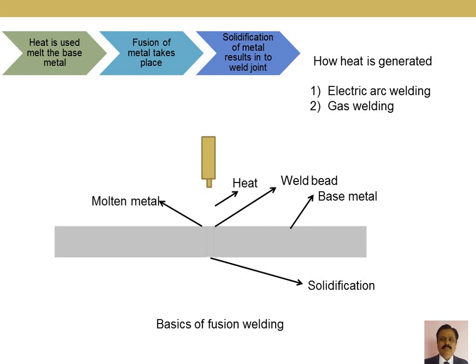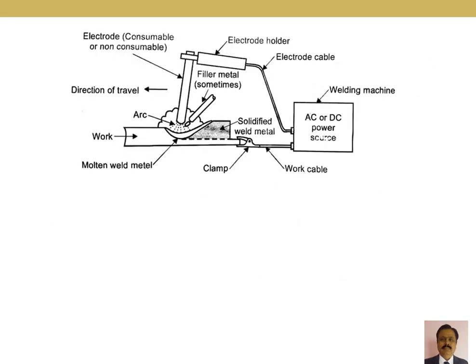Based on how heat is supplied, the classification of the welding process takes place. Number one is electric arc welding. Number two is gas welding. This is the diagram which will show you the different equipment required for the welding process.